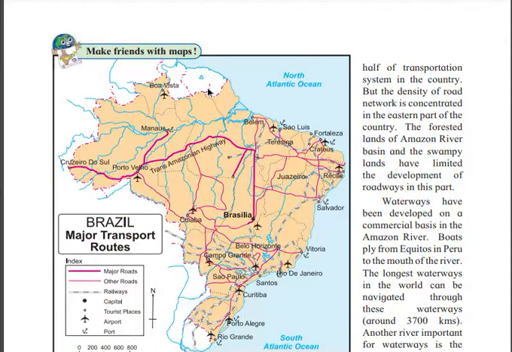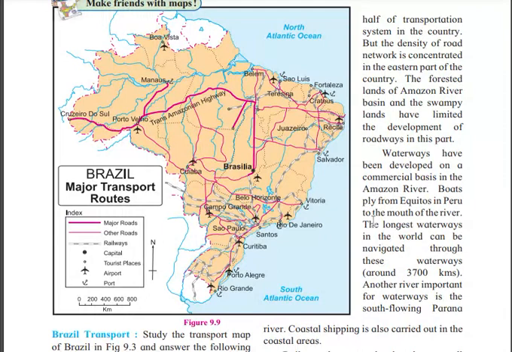But the density of the road network is concentrated in the eastern part. Where is the eastern part? On the right side. If you see, the population is concentrated there, so the density of the network is there, not over here. The forest lands of the Amazon River basin and the swampy lands have limited development of roadways. If you see the Amazon, there is very little transportation, right?